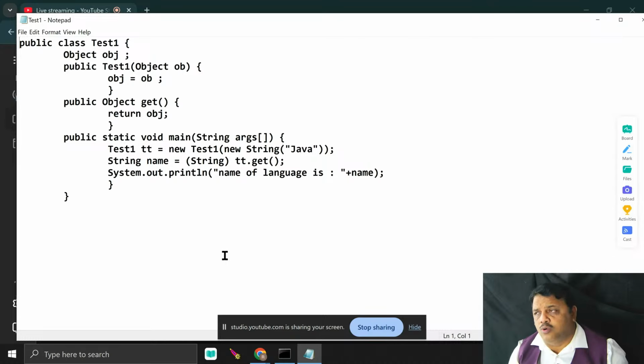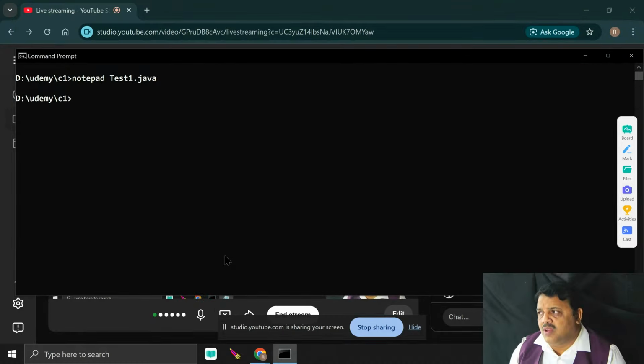Try to understand what actually happens in looping. The simple idea is this: if I write a single line repeatedly, for example someone tells me to print 1 to 10, I can write System.out.println(1), System.out.println(2), System.out.println(3), System.out.println(4). But this is a waste of time. This is really a waste of time.